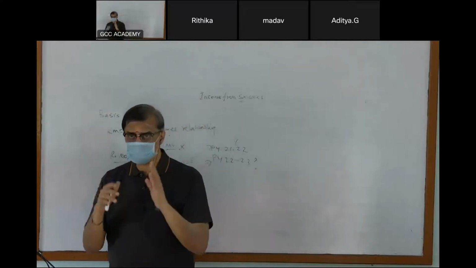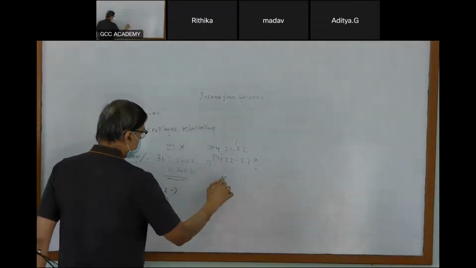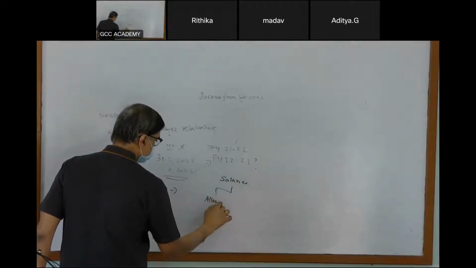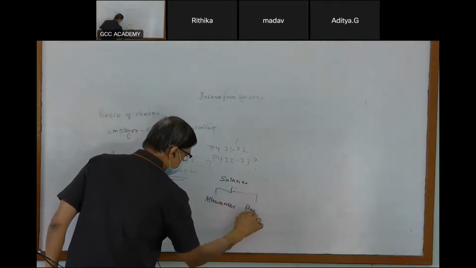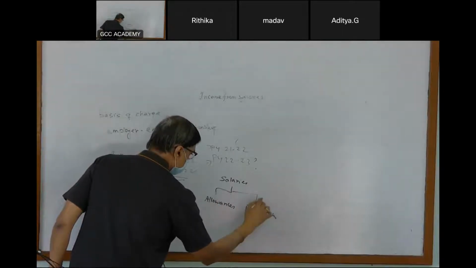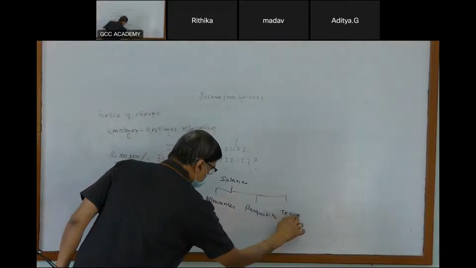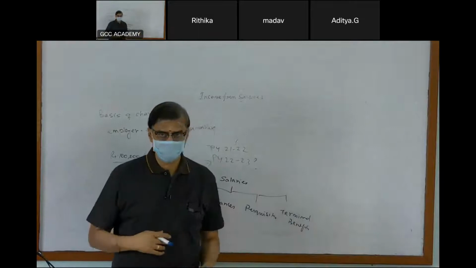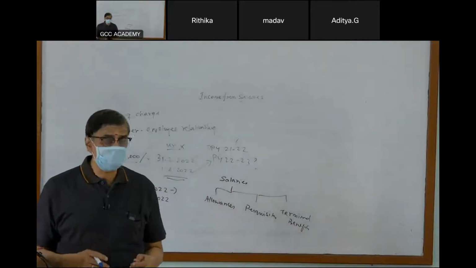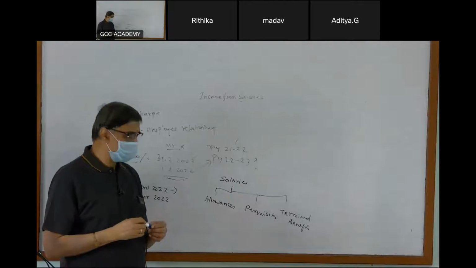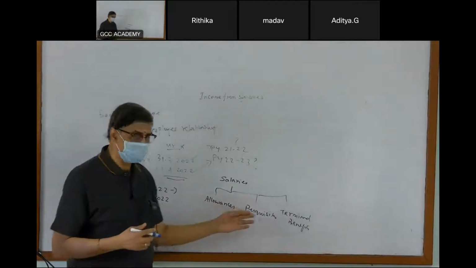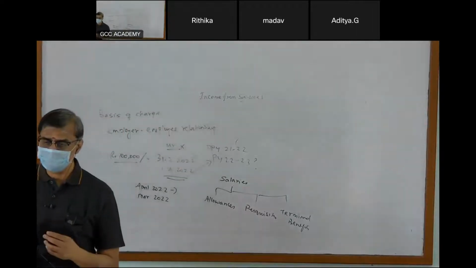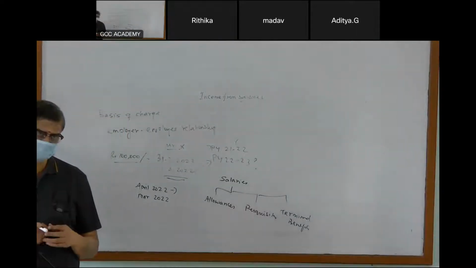So salary has broadly allowances and perquisites. Apart from that, we have terminal benefits and so on, like gratuity, provident fund, retrenchment compensation, and so on. For these terminal benefits, whether it is taxable or not, how it is taxable, how much of it is taxable, all that you have to understand.